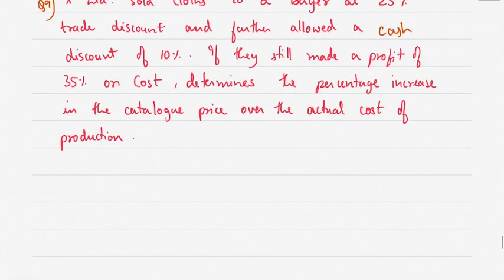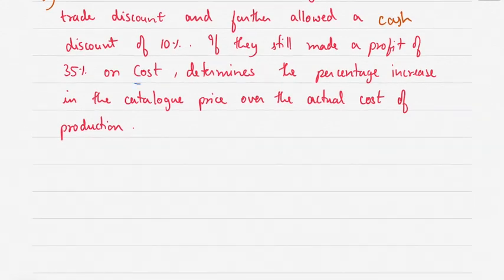Okay, let's see the next problem. X Limited sold cloths to a buyer at 25% trade discount and further allowed a cash discount of rupees 10. If they still made a profit of 35% on cost, determine the percentage increase in the catalog price over the actual cost of the production. Okay, let the catalog price be 100.